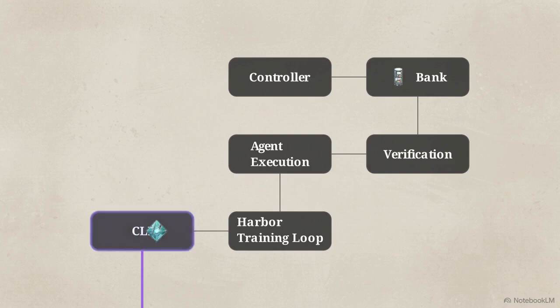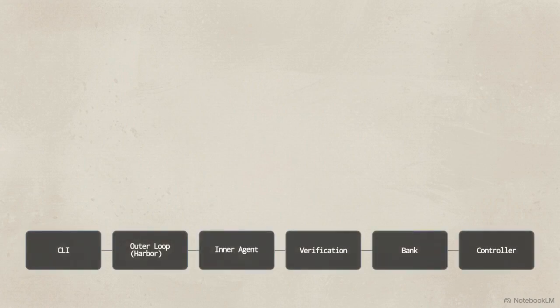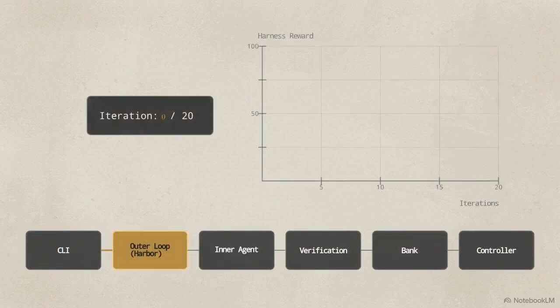To understand where this architecture degrades, we have to trace the exact data pathway through the system. Our trace begins at the CLI entry point, passing the data payload into the HarborTrainingLoop. This outer loop manages the search. Its structural boundary is absolute, governed purely by a hard-coded iteration count, typically 20.